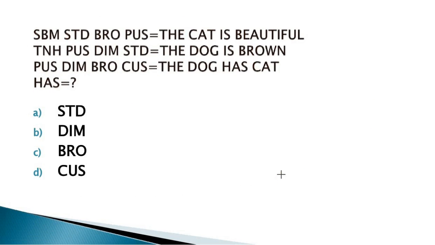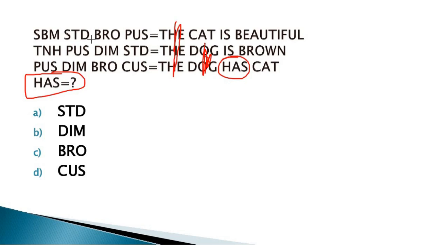SBM STD BRO PUS means the cat is beautiful. TNH PUS DIM STD means the dog is brown. PUS DIM BRO CUS means the dog has cat, and we have to find the coding for has. So first of all, we have to target has, and has is in statement 4. The is similar in all 3 statements, and the dog is here.